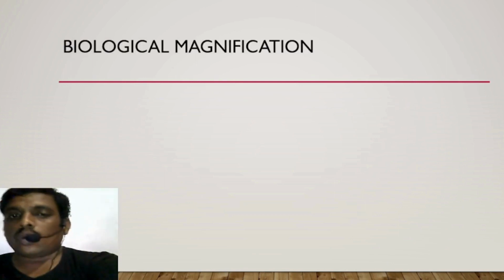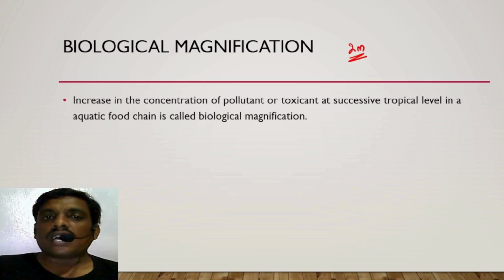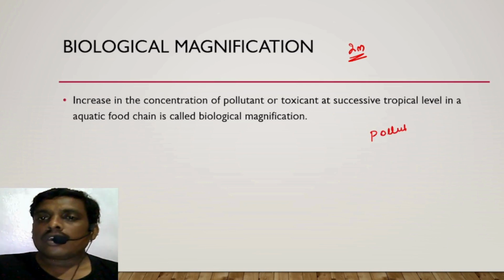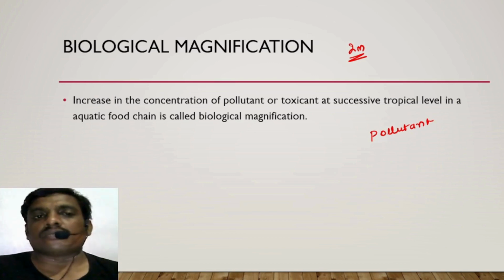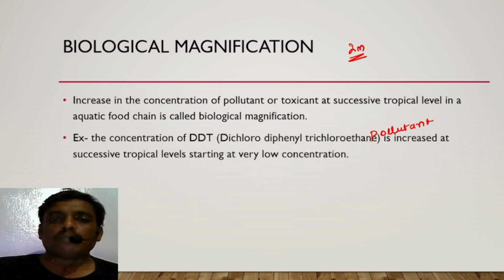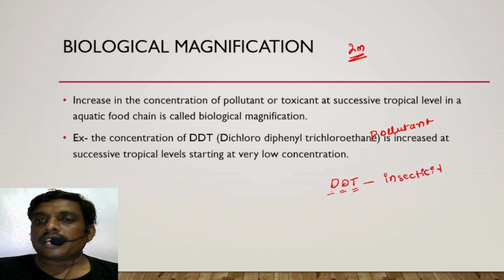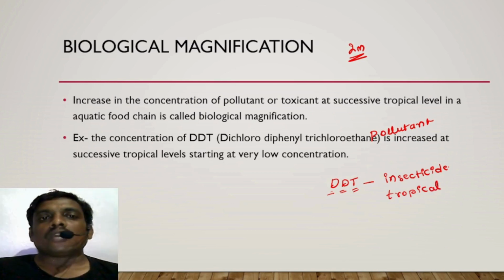After that, what is biological magnification? Important for 2 marks. Increasing the concentration of pollutants or toxicants at successive trophic levels in the ecosystem or food chain is called biological magnification. Example, DDT, dichloro diphenyl trichloroethane, is an insecticide that can increase at the successive trophic levels, which causes biological magnification.